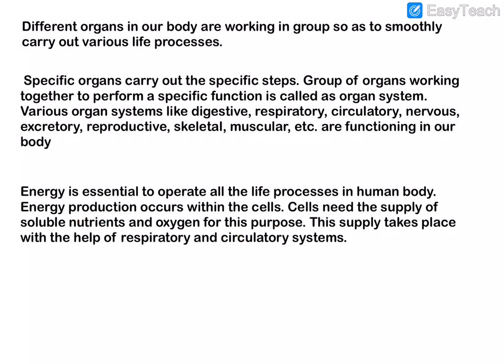This supply takes place with the help of the respiratory and circulatory systems. So the main role of the respiratory and circulatory systems is to supply enough nutrients and oxygen to the cells so that they can produce energy.